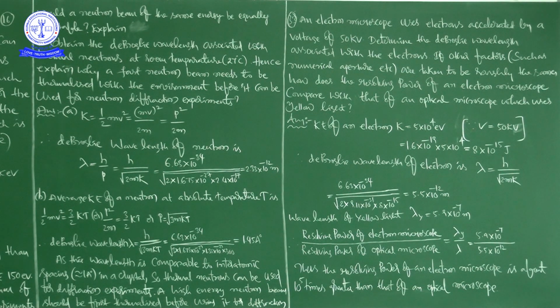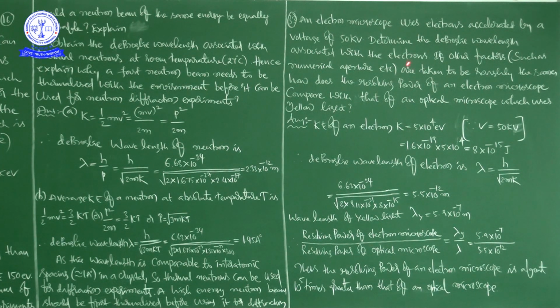Now, the next problem, problem number 33. An electron microscope uses electrons accelerated by a voltage of 50 kilovolts. Determine the de Broglie wavelength associated with the electrons.